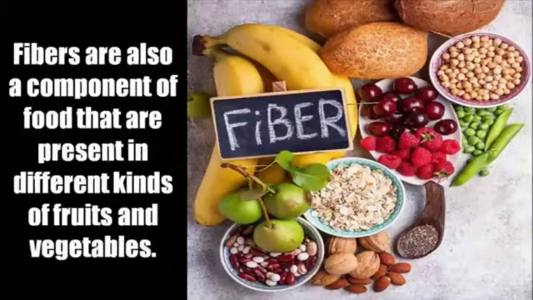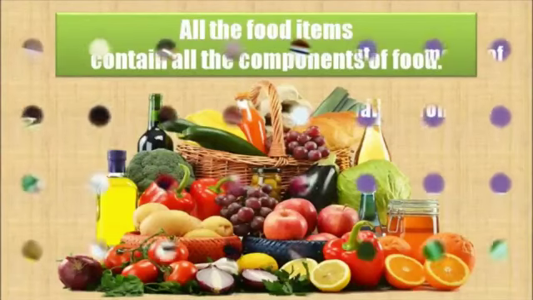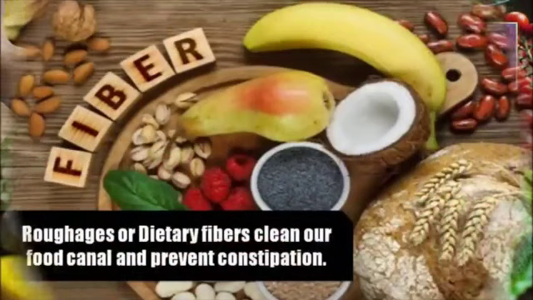Fibers are also a component of food that are present in different kinds of fruits and vegetables. All the food items contain all the components of food. The amount of each component varies from one type of food to another.